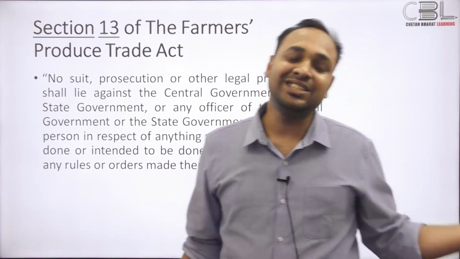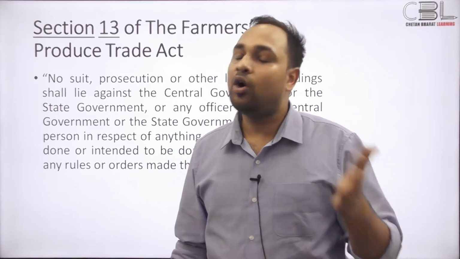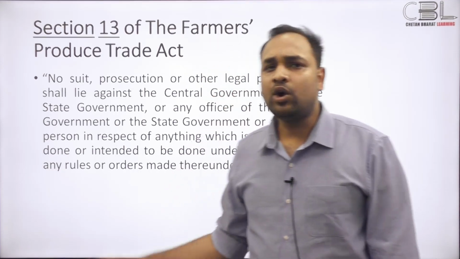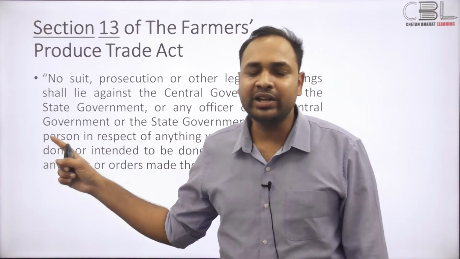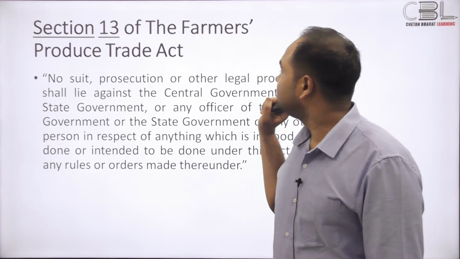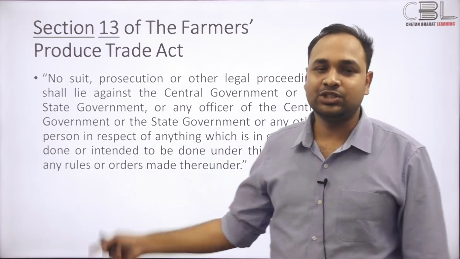So what does this mean? This means that if you're a central government employee or a state government employee, acting under this legislation, and you have good faith, then no one can approach a civil court against you.